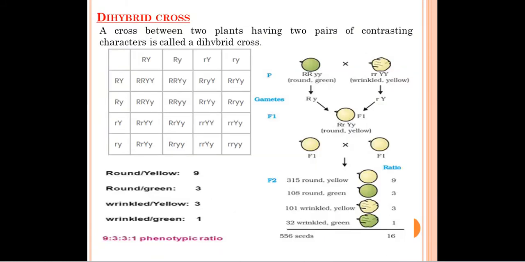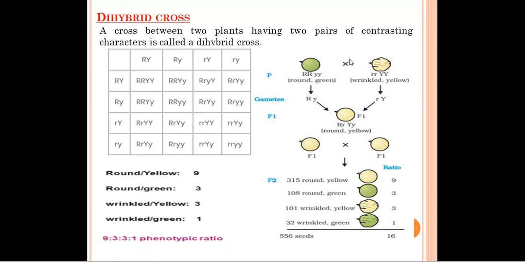Now the next topic was dihybrid cross. Di means 2. In this one, 2 pairs of contrasting characters are taken. A cross between 2 plants having 2 pairs of contrasting characters is called a dihybrid cross. In this also 2 plants are taken, but 2 pairs of characters are taken. For example, the shape of the seed and the color of the seed. The shape of the seed can be round or wrinkled, and the color of the seed can be green or yellow. So these are the 2 pairs of contrasting characters.